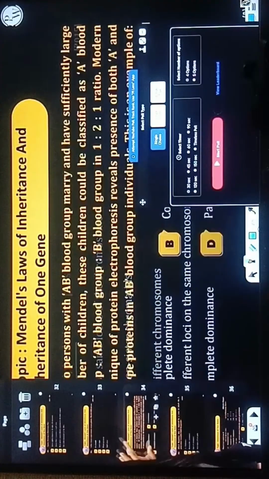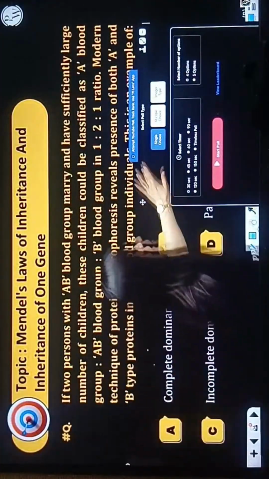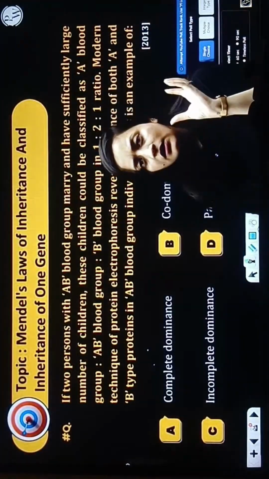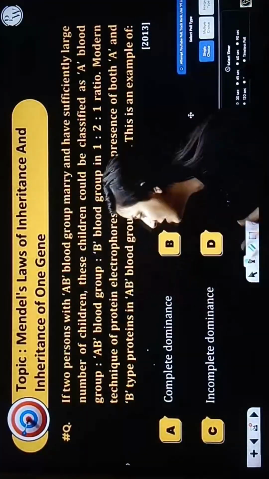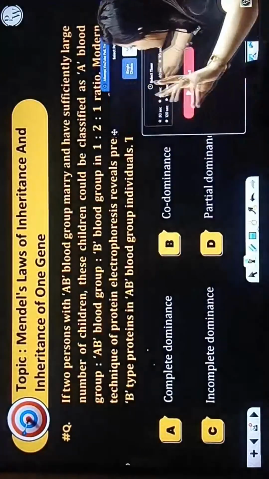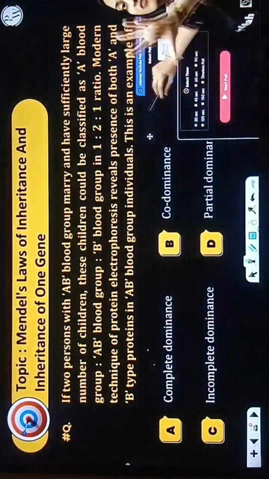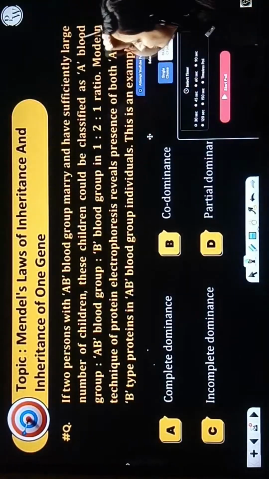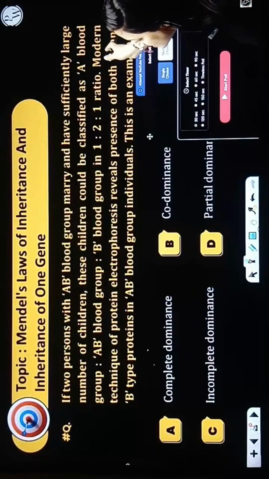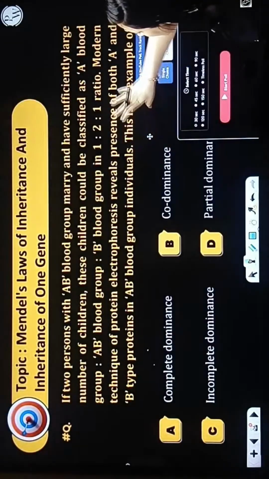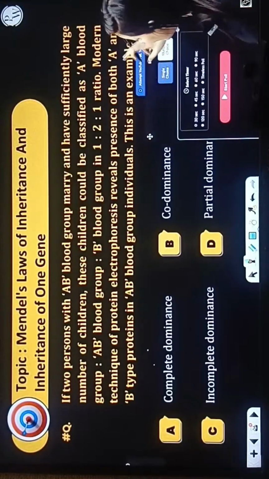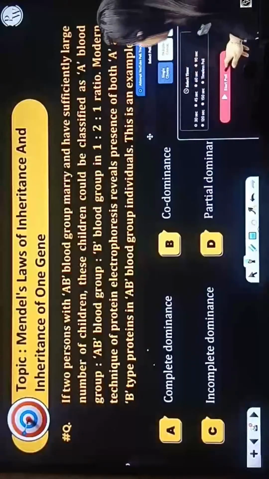This question is again a simple one. Sometimes you just get scared when you look at such a lengthy question. You feel like you don't know the answer, but that's not true, beta. I'm starting the poll here. If two persons with AB blood group marry and have a sufficiently large number of children, these children could be classified as A group, AB blood group, B blood group, in this ratio. The modern technique of protein electrophoresis reveals the presence of both A and B type of protein in AB blood group. This is an example of.